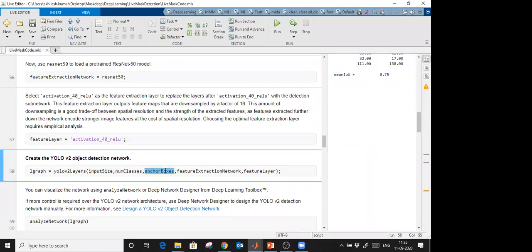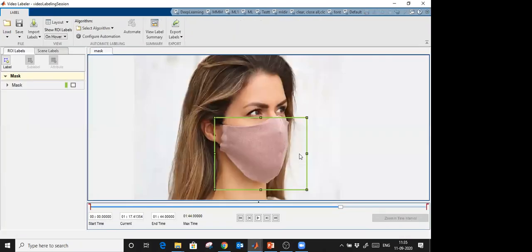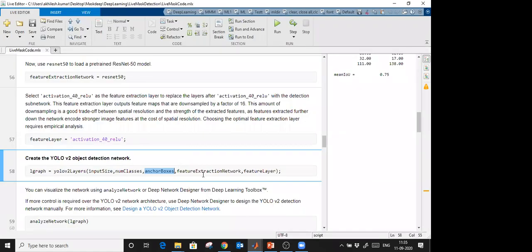Anchor boxes are simply the boxes which you see here, this one. So how many anchor boxes do you want? You can define that. And the feature extraction network is the layer which we defined. This is the feature layer. You will get this feature layer name when you analyze your network.